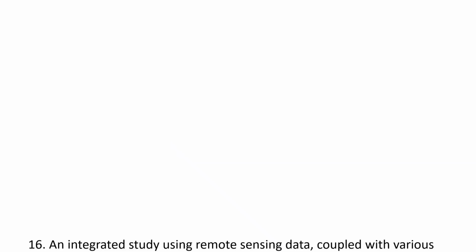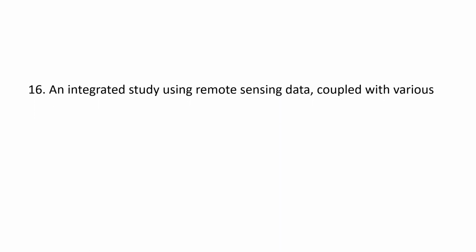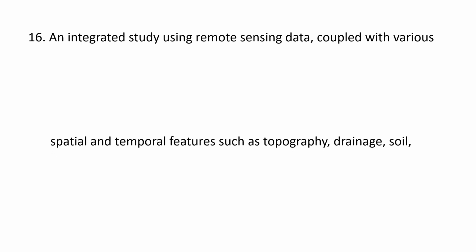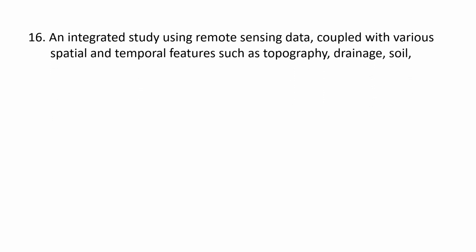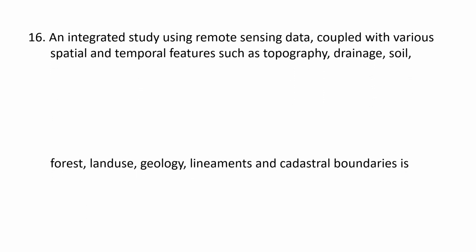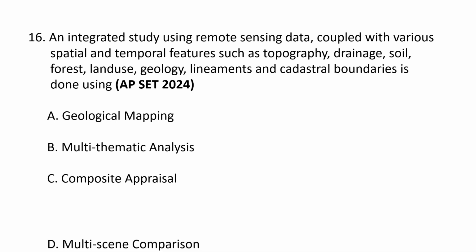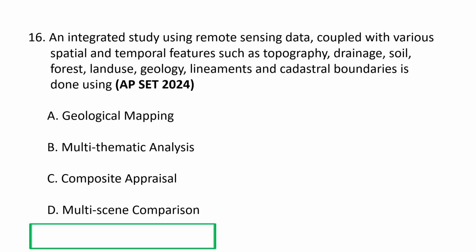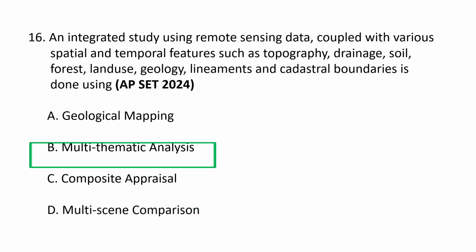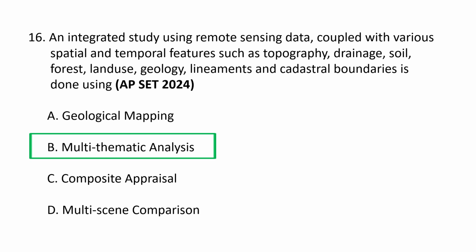Next question. An integrated study using remote sensing data coupled with various spatial and temporal features such as topography, drainage, soil, forest, land use, geology, lineaments, and cadastral boundaries is done using A. Geological mapping, B. Multi-thematic analysis, C. Composite appraisal, and D. Multi-scene comparison. So the correct option is B.